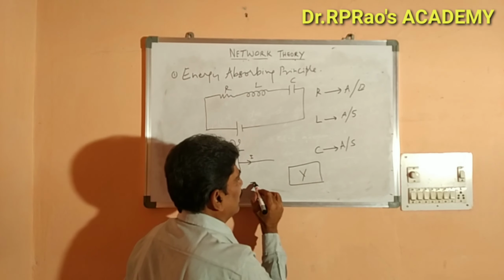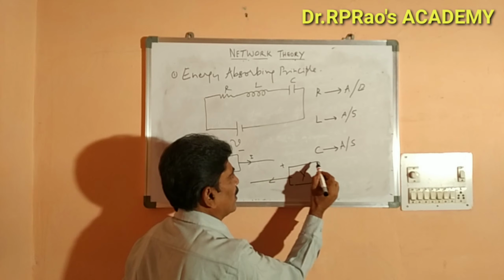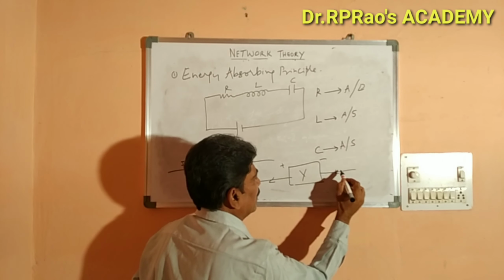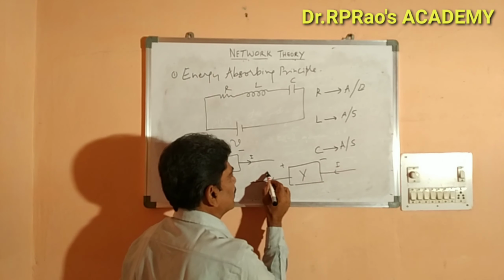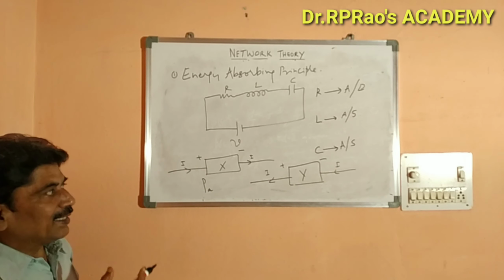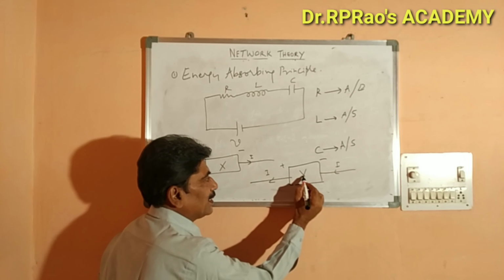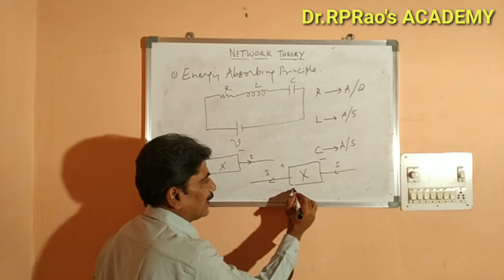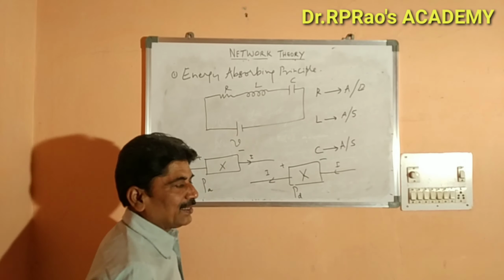And the other situation is like this. Let Y be the element. The current is leaving from the positive terminal and entering into the negative terminal. In this situation, we can say that this element is delivering power. So we can write it as P delivered.